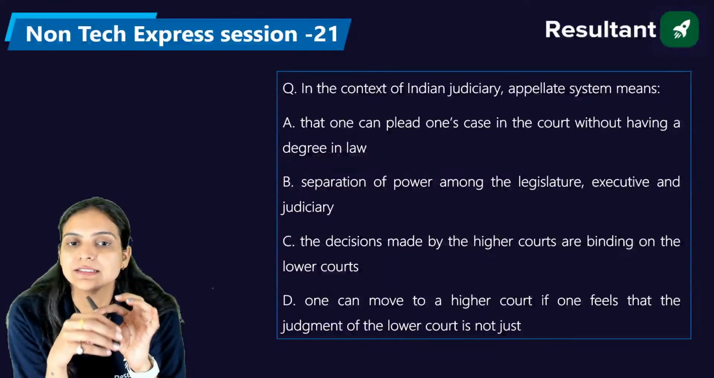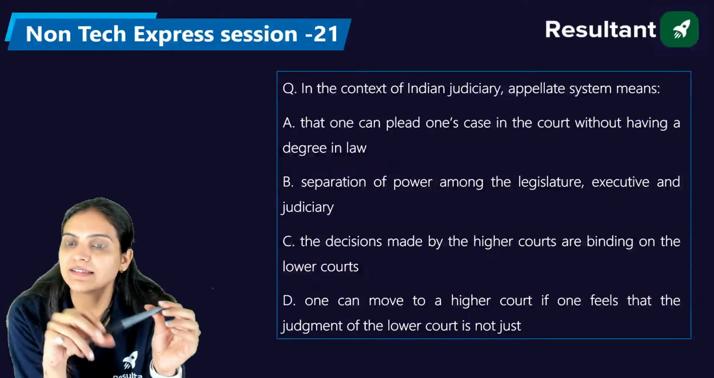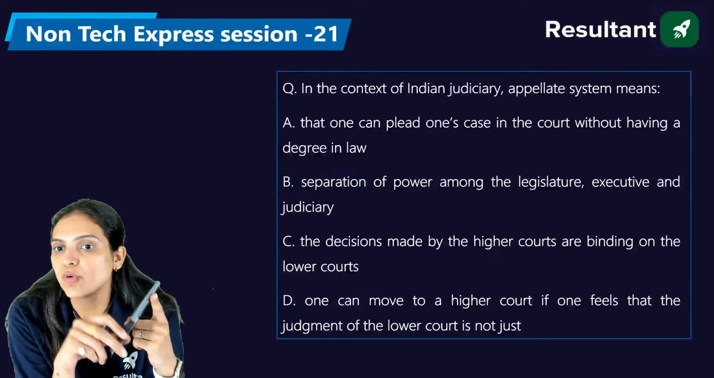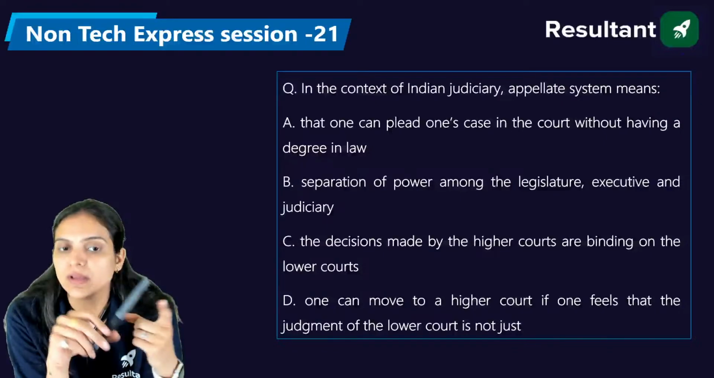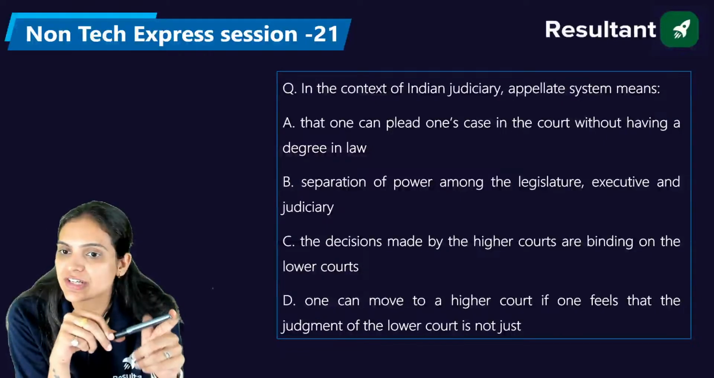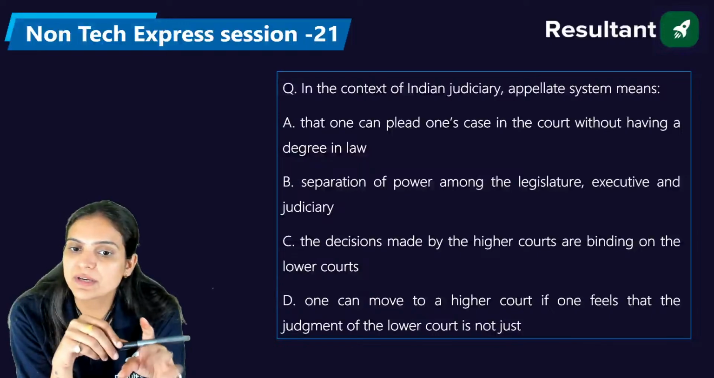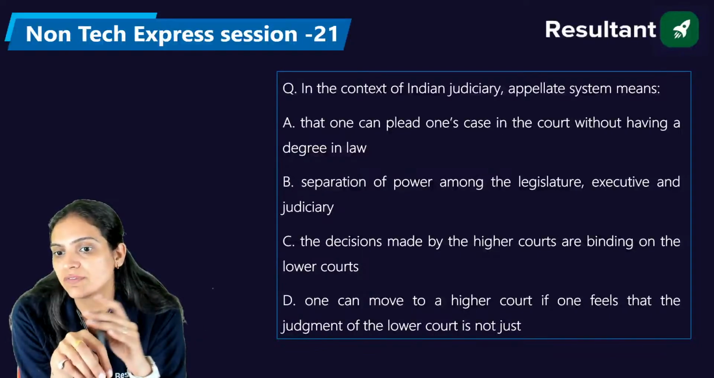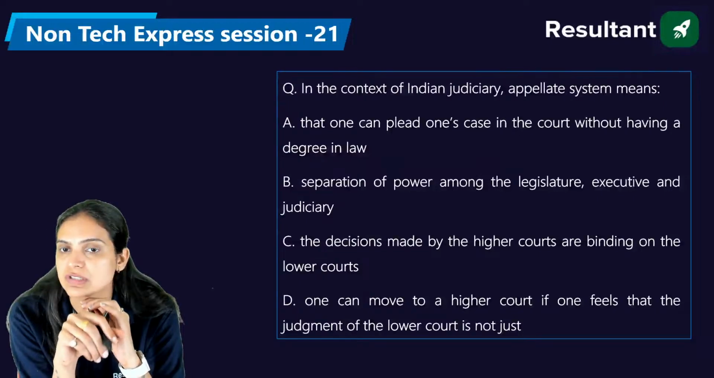So please answer that in the context of the Indian judiciary, appellate system means that one can plead one's case in the court without having a degree in law; separation of power among the legislature, executive, and the judiciary; the decisions made by the higher courts are binding on the lower courts; and one can move to a higher court if one feels that the judgment of the lower court is not just.